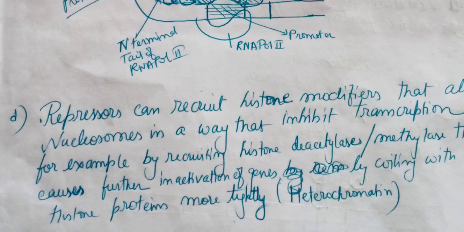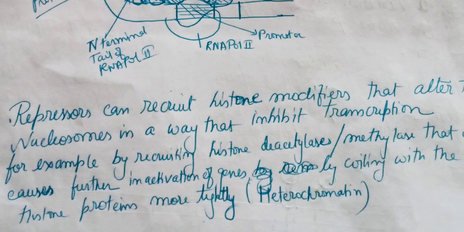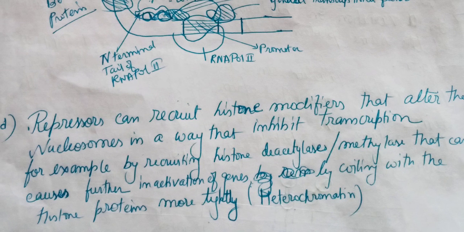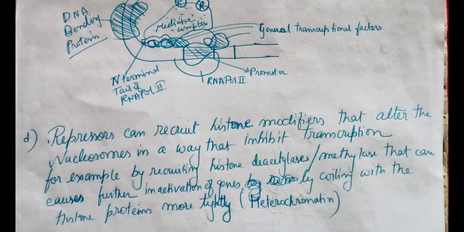The fourth way is a little different from the first, which I talked about during eukaryotic gene regulation: histone modification carried out by the repressor. Repressors can recruit histone modifiers that alter the nucleosomes in a way that inhibits transcription, and even inhibits the replication process also.